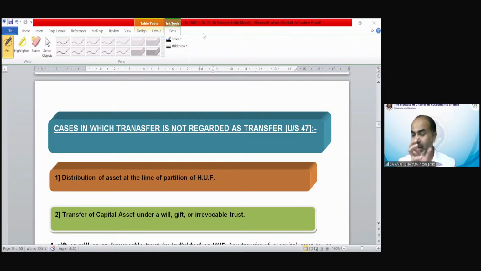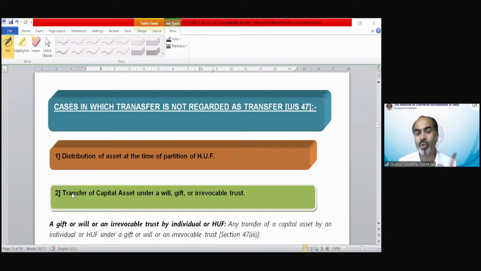So I have told you that right now under section 2(47) they are considering gift as transfer. But later in section 47, they will exempt this. They are not going to tax, or they are not going to include these transactions under the definition of capital gain, because in that case government will always lose revenue, because there will always be losses, and those losses could be set off from the other income. Clear? So exactly section 47 covers point number 2, regarding that point what we discussed under section 2(47).